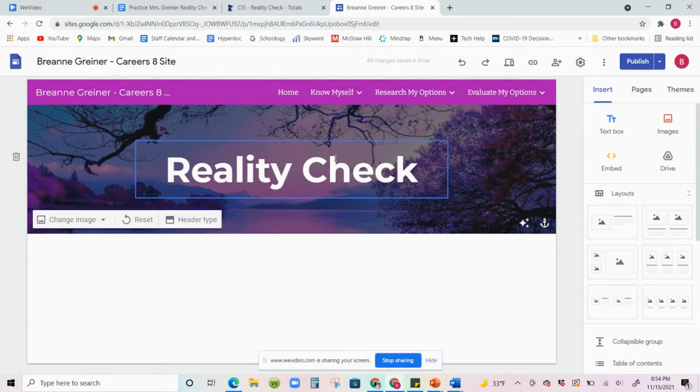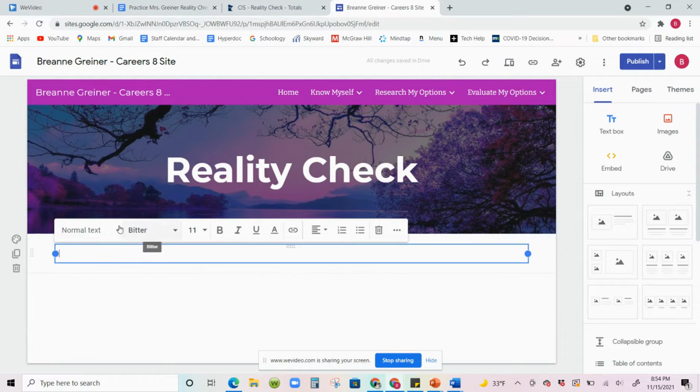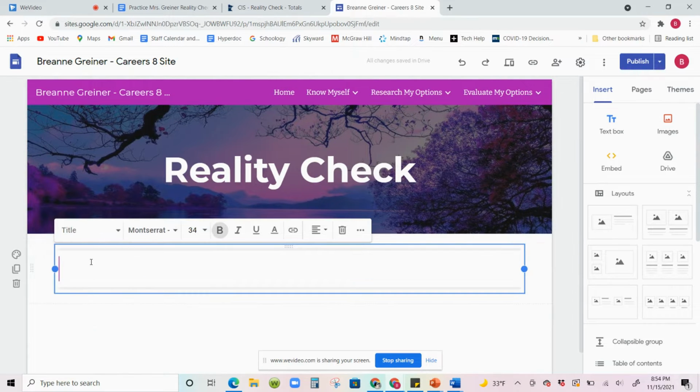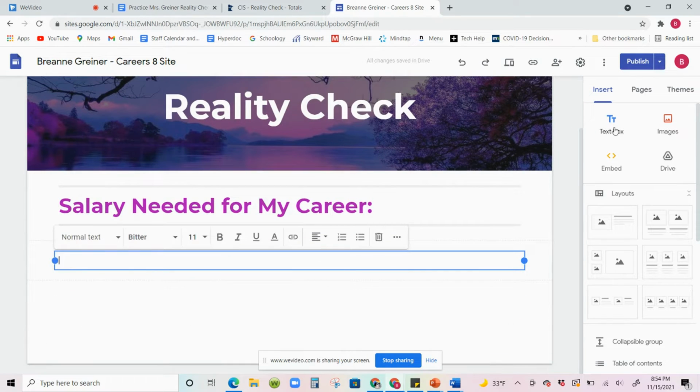Working our way down the Know Myself section. And in this area, you're going to put a text box, change it to title. And for your title here, I want you to put salary needed for my career. Okay, so salary needed for my career. That looks good. And add another text box.